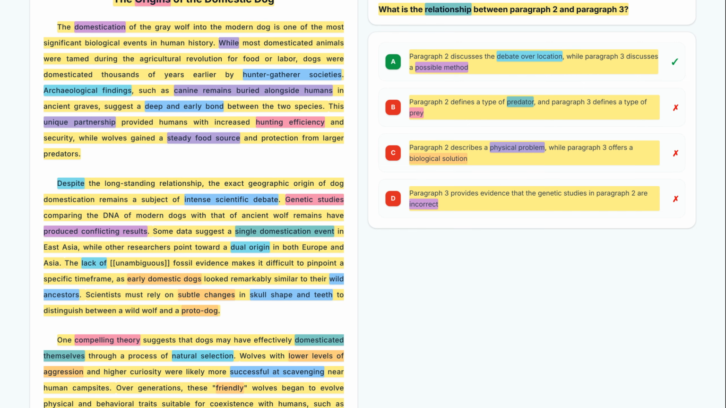Great job today! When tackling academic passages, always remember to differentiate between the where, location, and the how, method, of a scientific theory. Pay close attention to contrast words like despite or while, as they often signal the transition between different viewpoints. Keep practicing your anchor-based logic and you'll see your score soar.